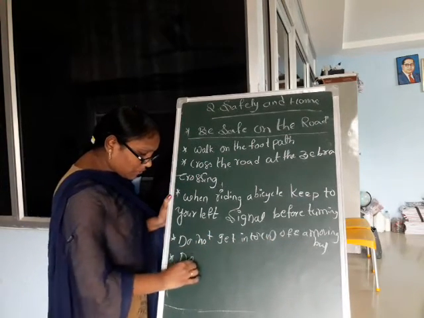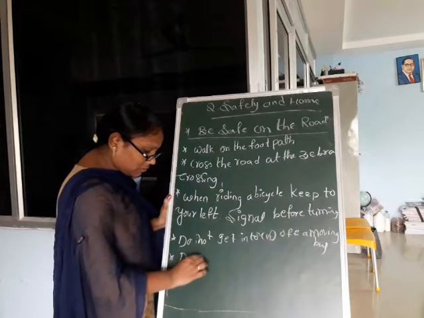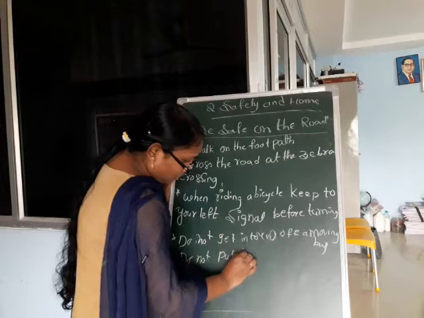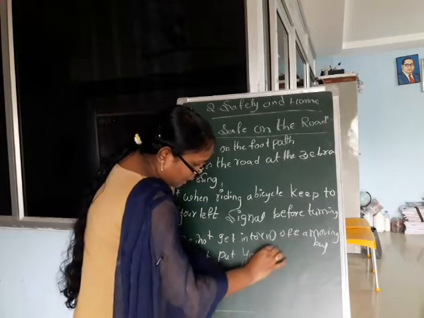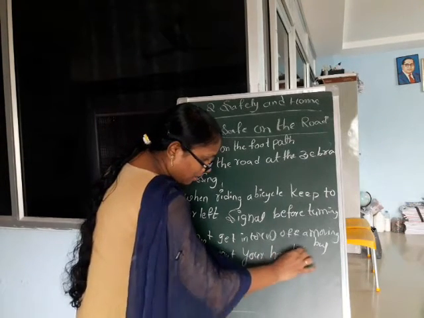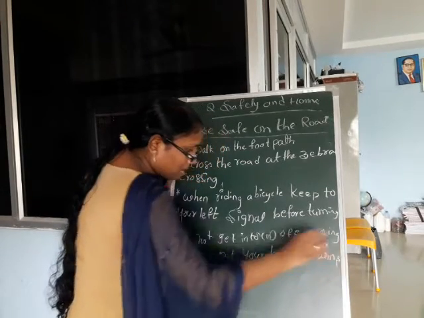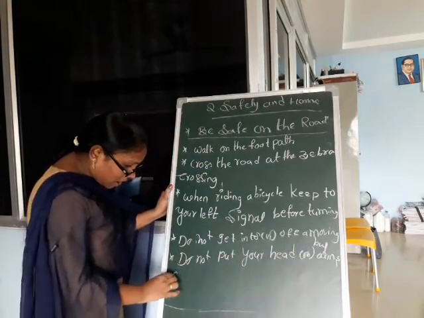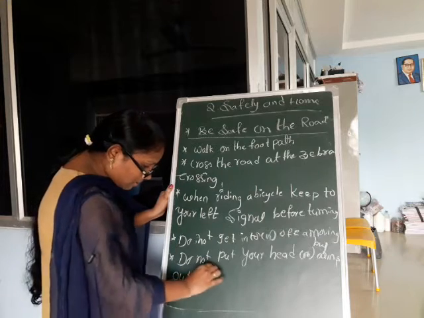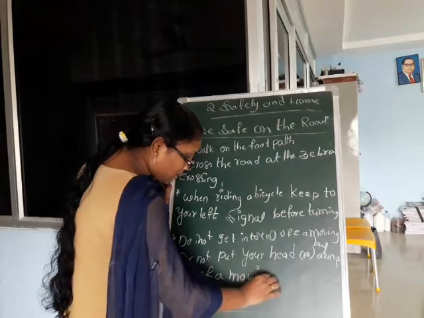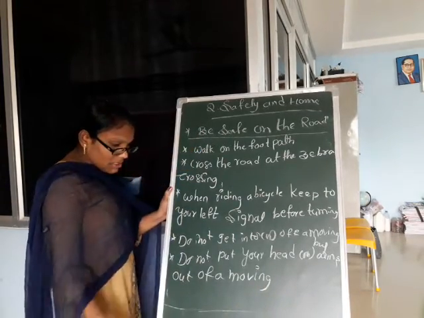Next, do not put your head or arms out of a moving bus. These are the main rules on the road.